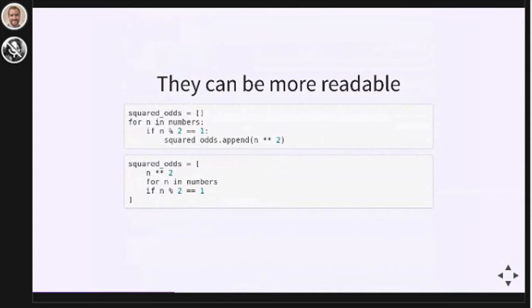Note that this multi-line list comprehension we've ended up with here has not saved us any lines of code. In fact, we've gone from 4 lines of code in our for loop to 5 lines of code in our list comprehension. List comprehensions are not about saving lines of code. List comprehensions are for making our code more descriptive and more readable.